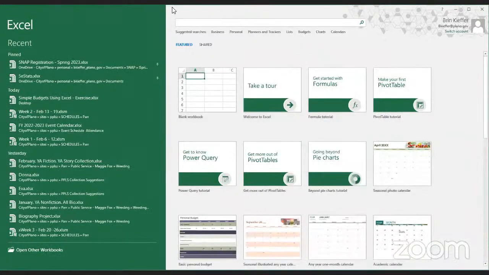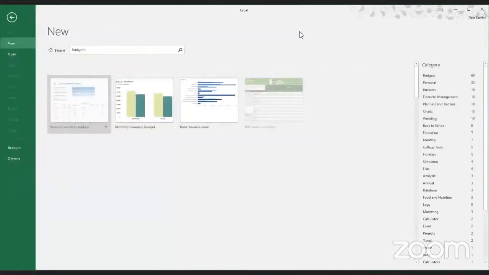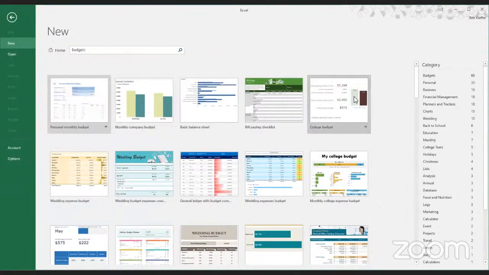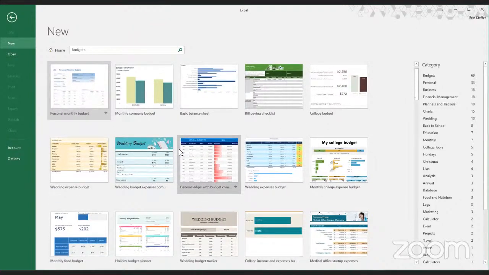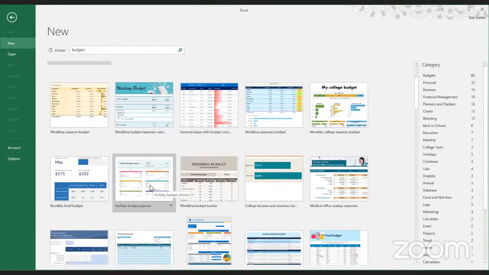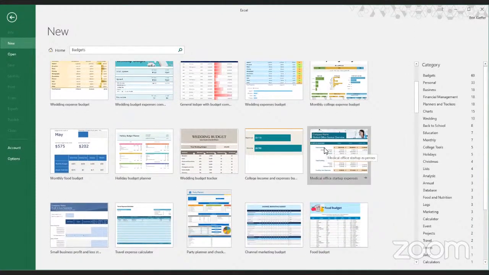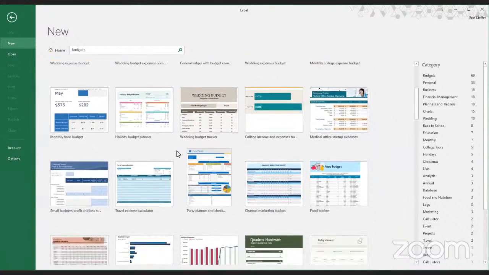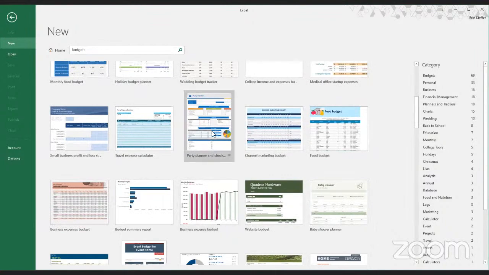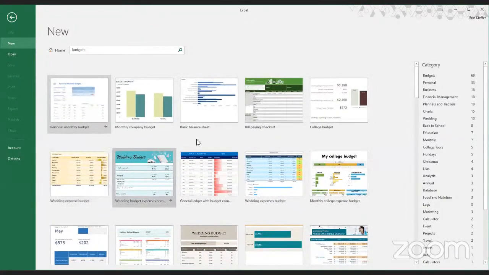So when you want to look for templates, you'll see this suggested searches bar over here. Budgets is often one of them, or you can simply type it in the search bar. So we'll click here. It's actually going to search online for budget templates that match whatever you type into the search bar. And they vary quite a bit. You can scroll through them and see that some are very specific, such as holiday budget planner, medical office startup expenses. That's an interesting one. Stuff related to small businesses and marketing, party planning. But there's also several that are more basic balancing and budgeting sheets.